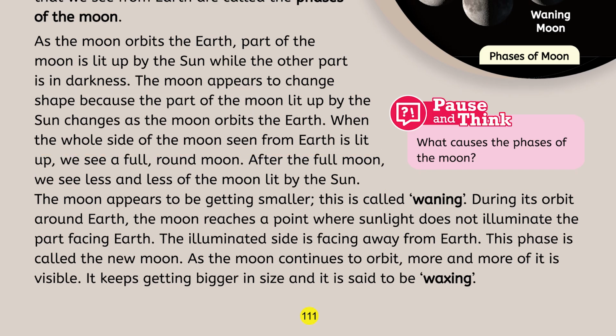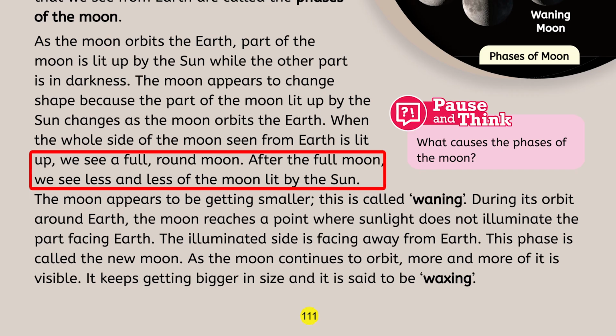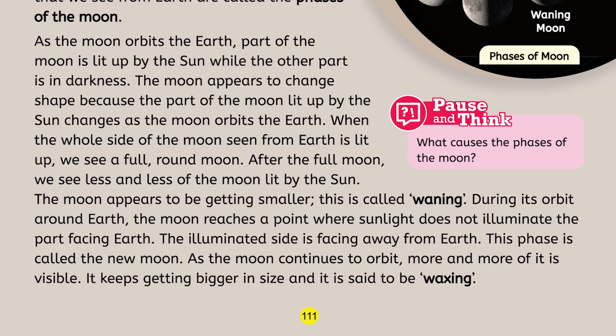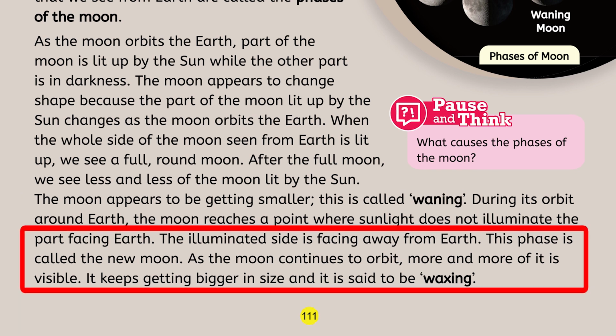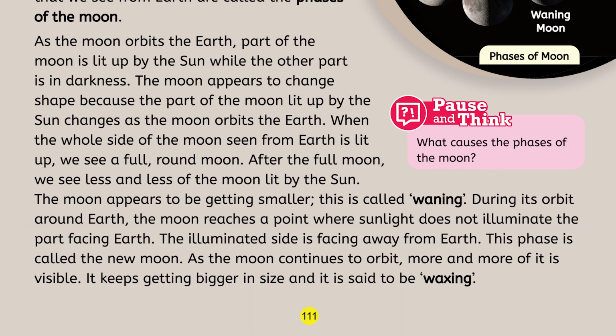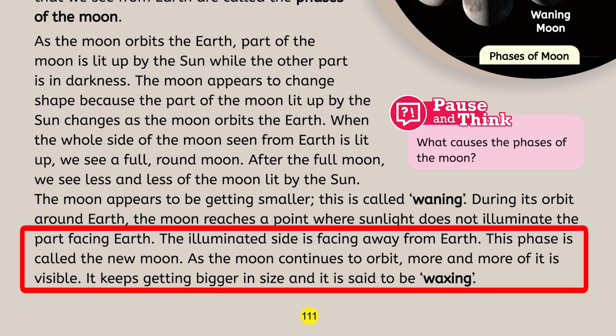After the full moon, we see less and less of the moon lit by the sun. The moon appears to be getting smaller. This is called waning. During its orbit around the earth, the moon reaches a point where sunlight does not illuminate the part facing earth. The illuminated side is facing away from the earth. This phase is called the new moon. As the new moon continues to orbit, more and more of it is visible. It keeps getting bigger in size and it is said to be waxing.